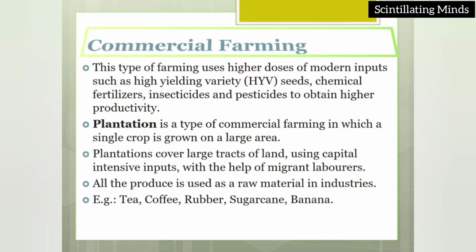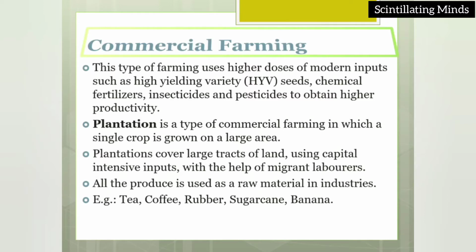Many types of agriculture come under commercial farming, such as plantation agriculture. Plantation is a type of commercial farming in which a large hectare of land is required and a single crop is grown. Plantations cover large tracts of land using capital intensive inputs.